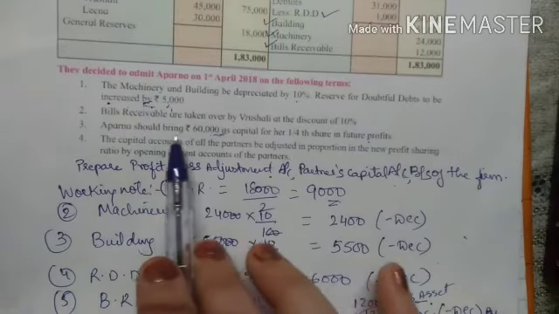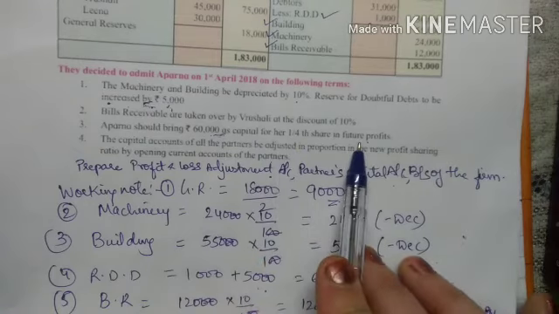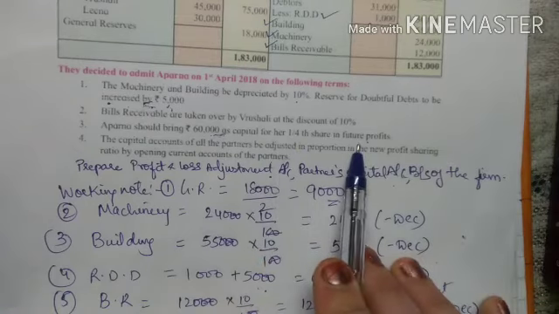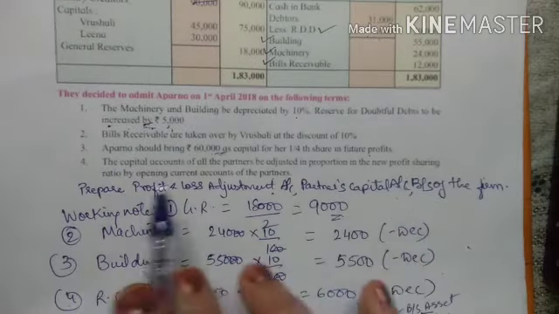Next is Aparna should bring 60,000 as capital for her 1/4 share in future profit. So what is the entry for this? Cash, that is here it is bank account. Bank account debit to Aparna's capital account.